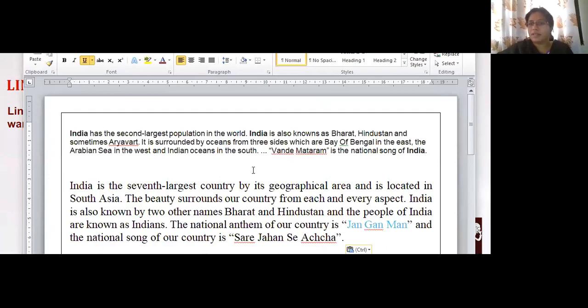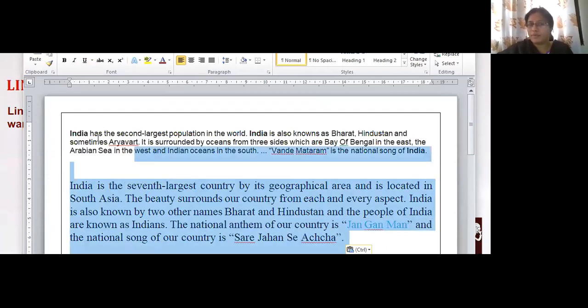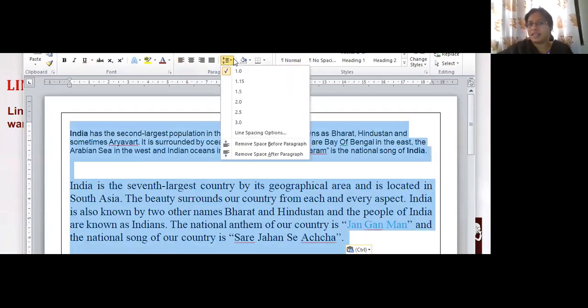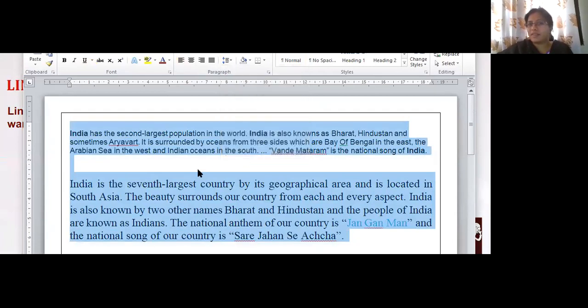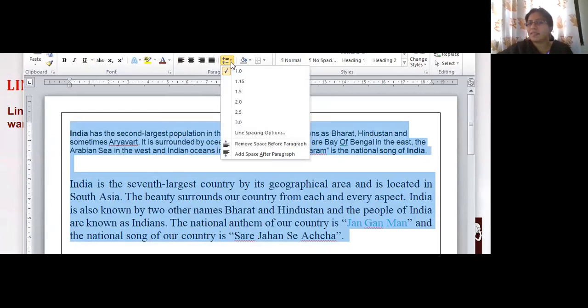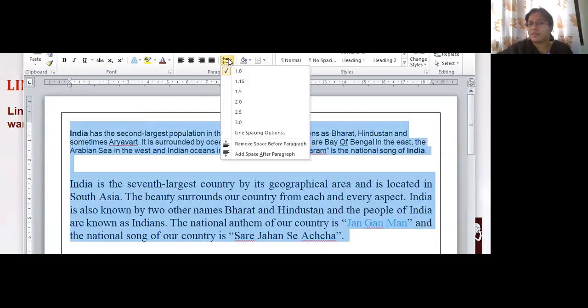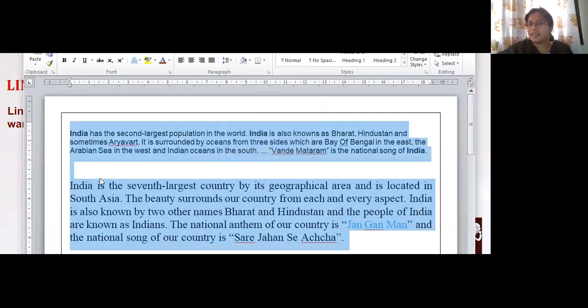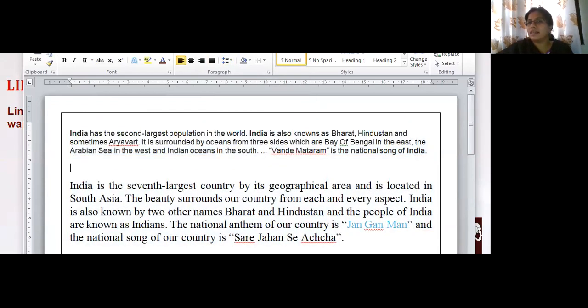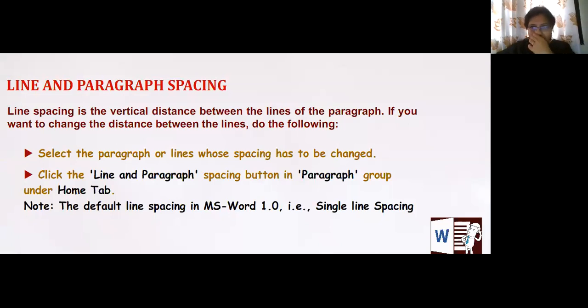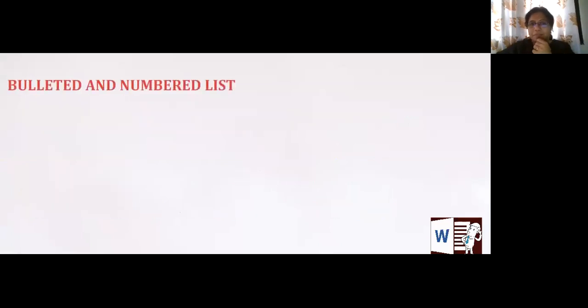I have given some space here, right? If I want to remove it, I just have to select it and remove space after paragraph. So it reduces the space between the paragraphs. Now, if I want to add space, see, a little bit of space has been added. So this way I can remove or add space between the lines.